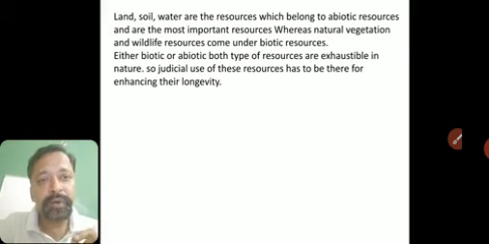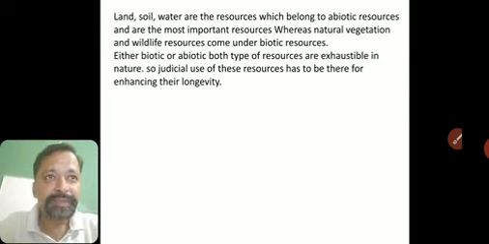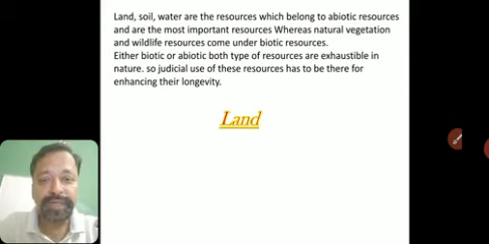Fine. Now we'll go ahead with each of these resources which we have talked about. The first one was land. Land is the most important resource for us because we stay on land, and we get food, which is produced from land. Whether you say fruits, vegetables, food grains, whatever, it is produced from land.